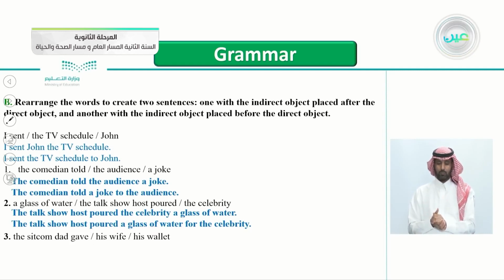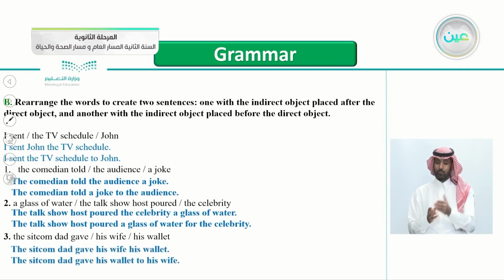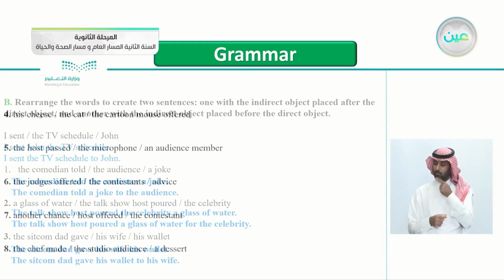Number three, the sitcom dad gave his wife his wallet. The sitcom dad, and the verb here is gave. So how do we write the two sentences here? Okay, let's read them together. The sitcom dad gave his wife his wallet, or you can say the sitcom dad gave his wallet to his wife. To his wife. So the wallet here is the direct object, and his wife is the indirect object.